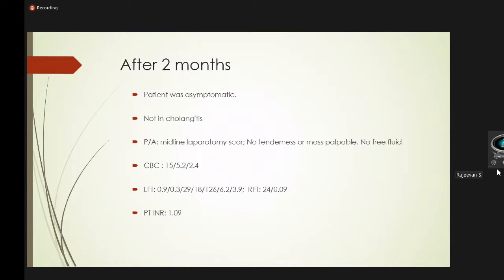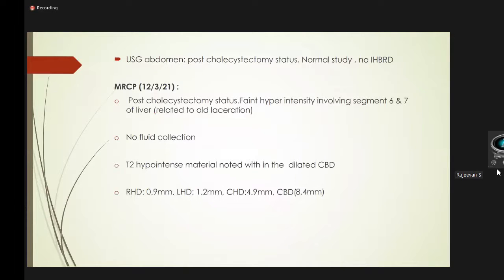He was not in cholangitis. Per abdominal examination showed a midline laparotomy scar without any tenderness or palpable mass. There was no free fluid on clinical examination. Lab investigations were repeated. CBC, LFT, RFT, PT/INR, everything was normal. Ultrasound repeated showed post-cholecystectomy status with no intrahepatic biliary radicle dilatation. MRCP was done again on 12/3/21 and showed post-cholecystectomy status with faint hyperintensity involving segments 6 and 7 of the liver related to the old laceration. There was no fluid collection, but a T2 hypointense material was noted in the dilated CBD. The CBD diameter was 8.4 mm.